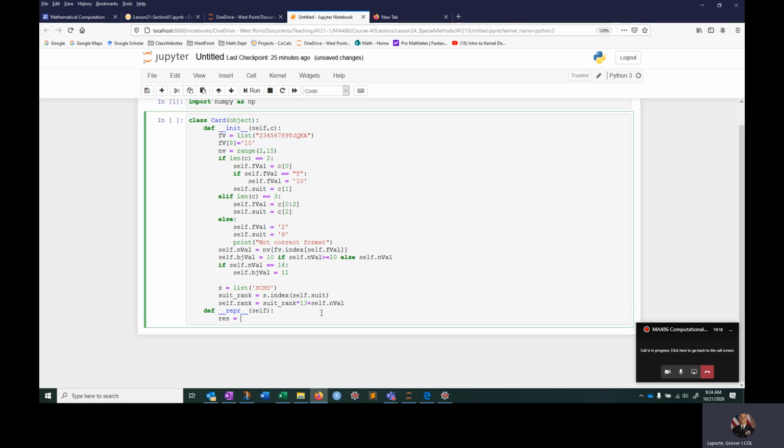And result is equal to an empty string, and then result plus equals self.fval plus self.suit, I believe is all we need to have happen. So I'm going to add those two together, and I'm going to return result. All right, so that'll be what we want it to look like. So just give me the fval. So in other words, for the 10, it would be a 1 0, and then the suit, whatever the suit is. All right, so that's what we're going to do there.